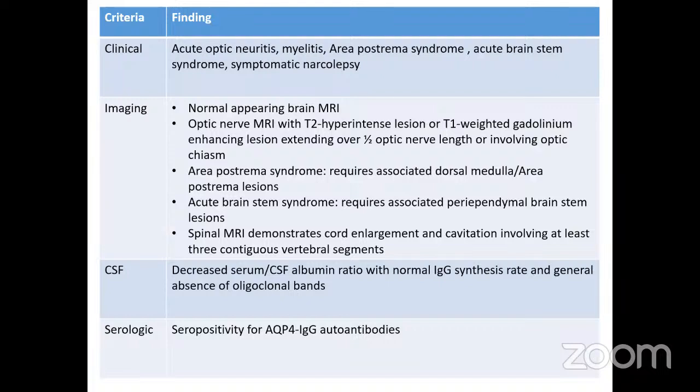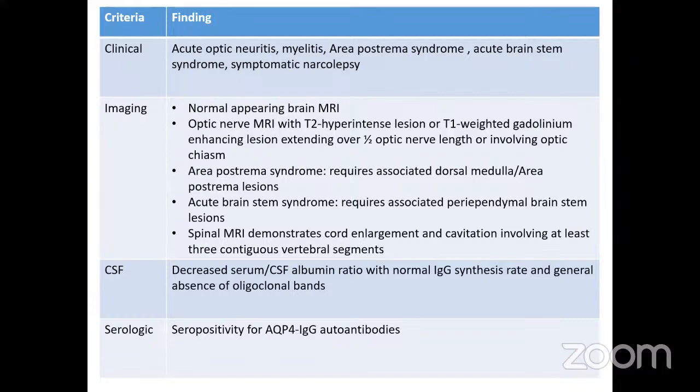So this is a table which is showing the various criteria. We can see the core clinical characteristics include optic neuritis, myelitis, area postrema syndrome, acute brainstem syndrome, or symptomatic narcolepsy. On imaging, there is a normal appearing brain MRI, normal in the sense that no lesions specific to multiple sclerosis are present. Optic nerve MRI shows enhancing lesion which is extending more than half optic nerve length and involves the optic chiasma. Area postrema lesions, lesions in the dorsal medulla or area postrema.